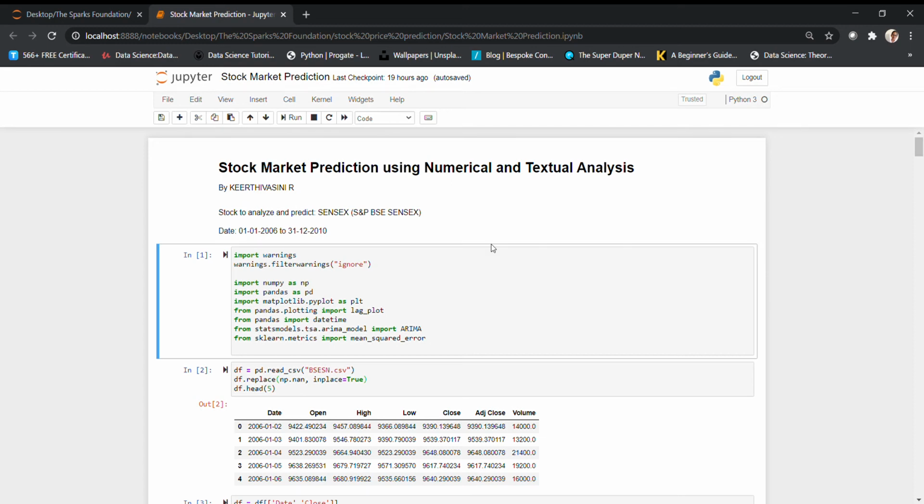Hi everyone, this project is about stock market prediction using numerical and textual analysis. I have taken stock market data of Sensex, Bombay Stock Exchange. This data is from January 2006 to December 2010. So in the first place, I have imported the necessary libraries for the project.